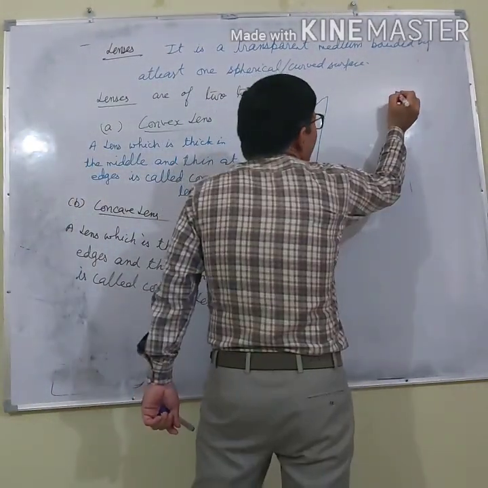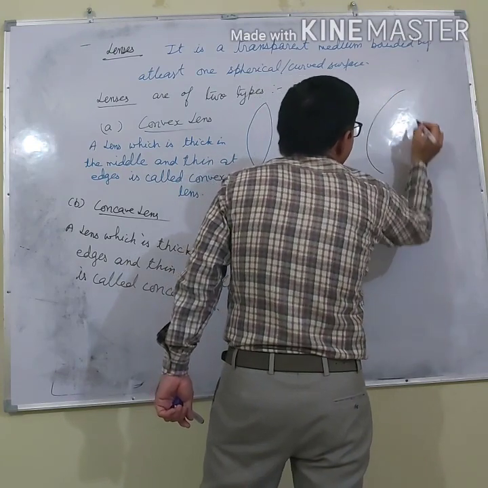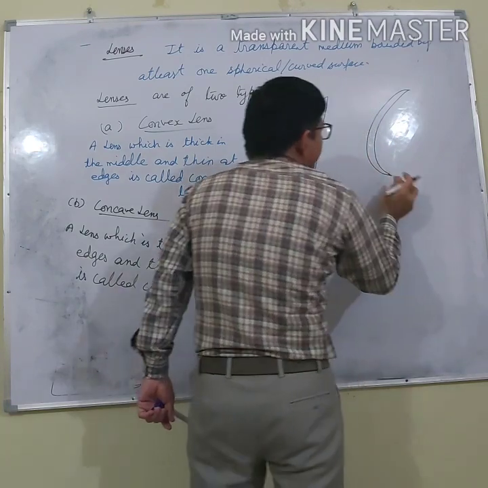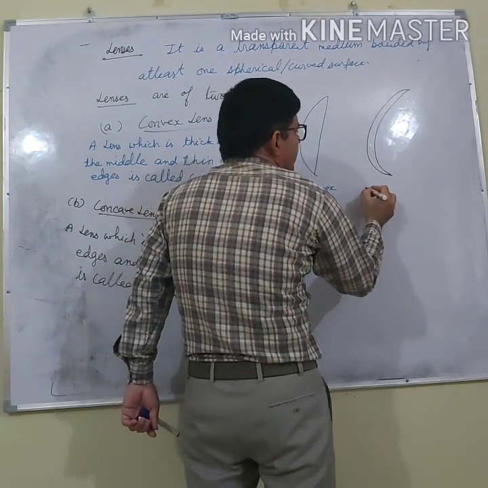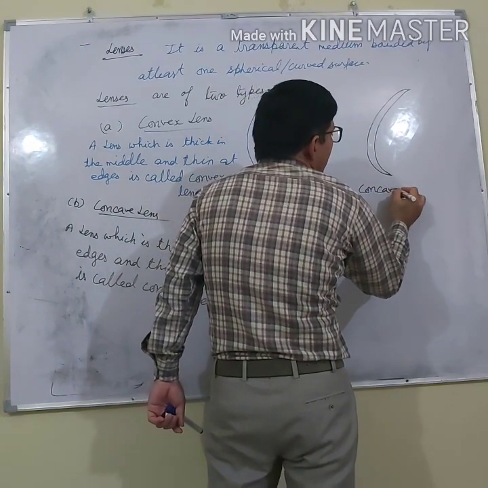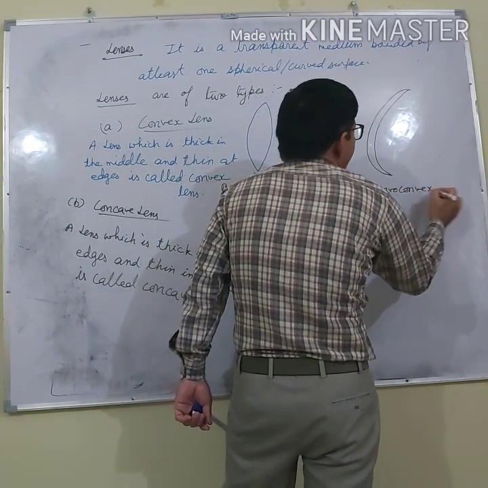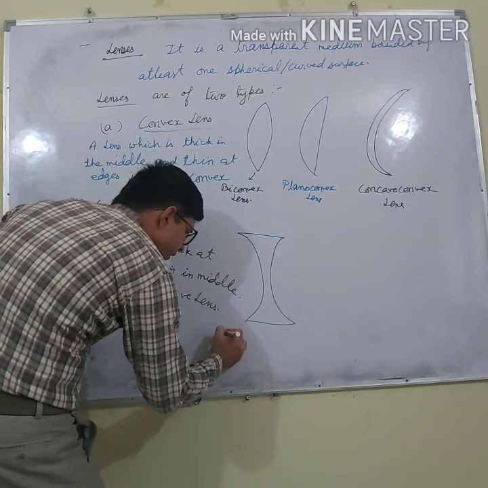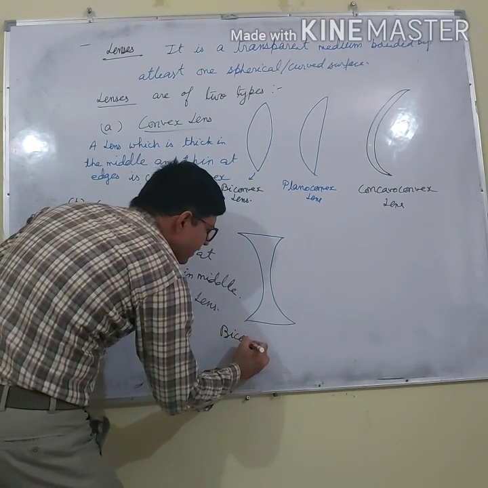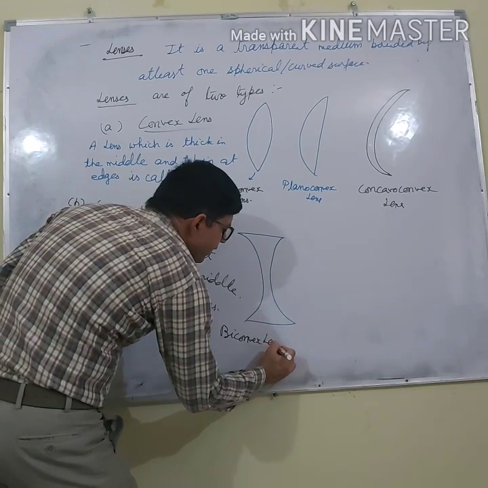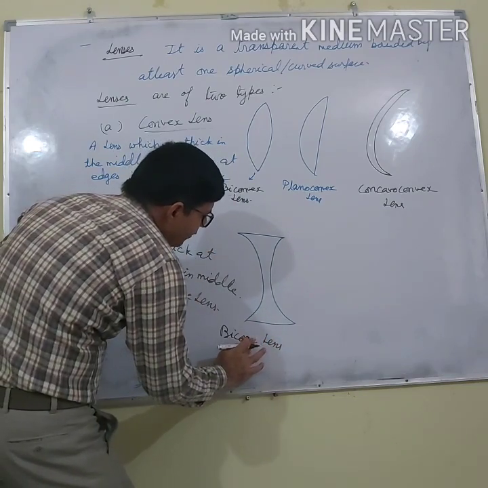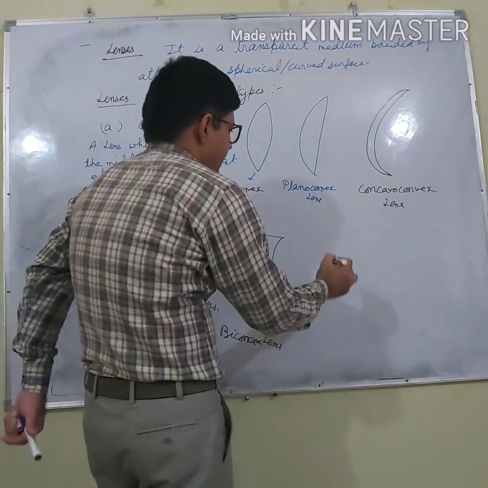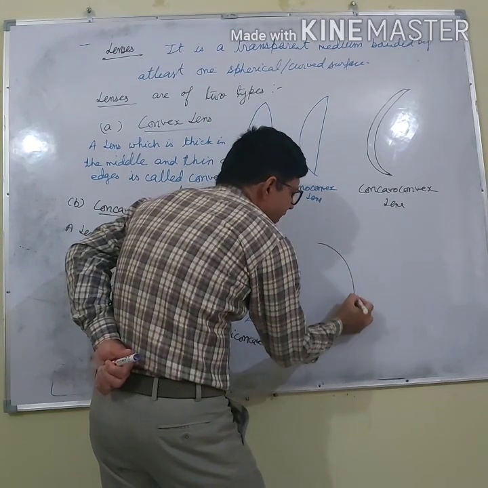And another category of lens is this. This is the lens. And here what am I having? I am having one outer, one inner. So this is the concavo-convex lens. And what type of lens is this? Is it convex or concave? Concave. So this is a biconcave lens.